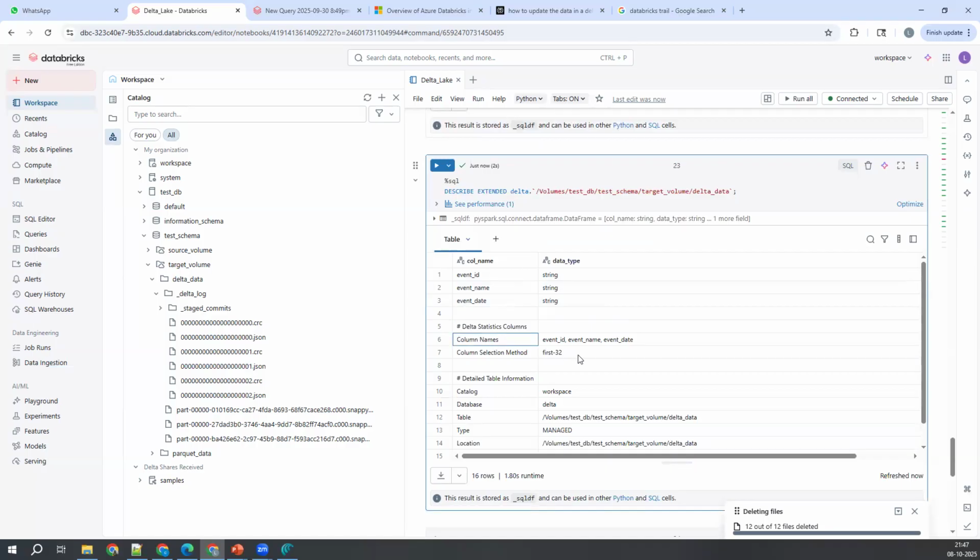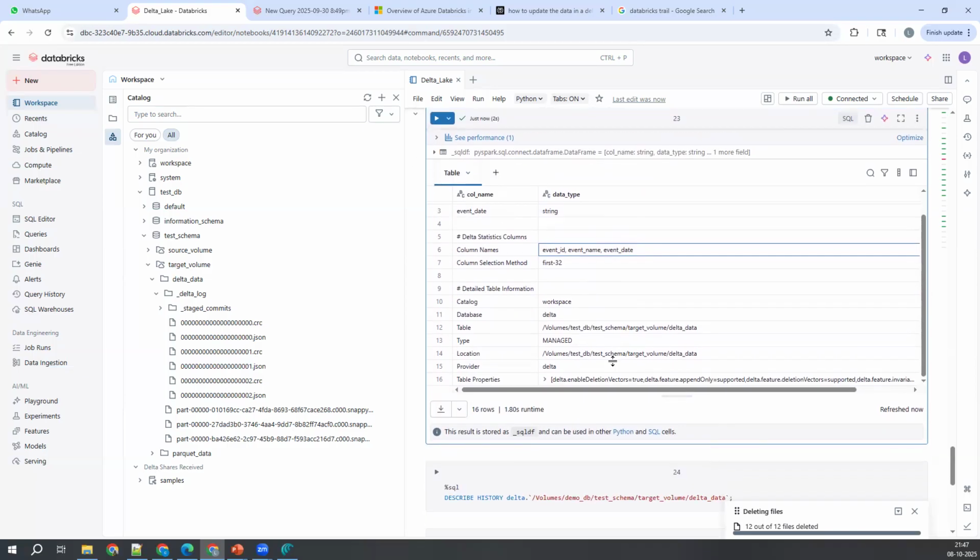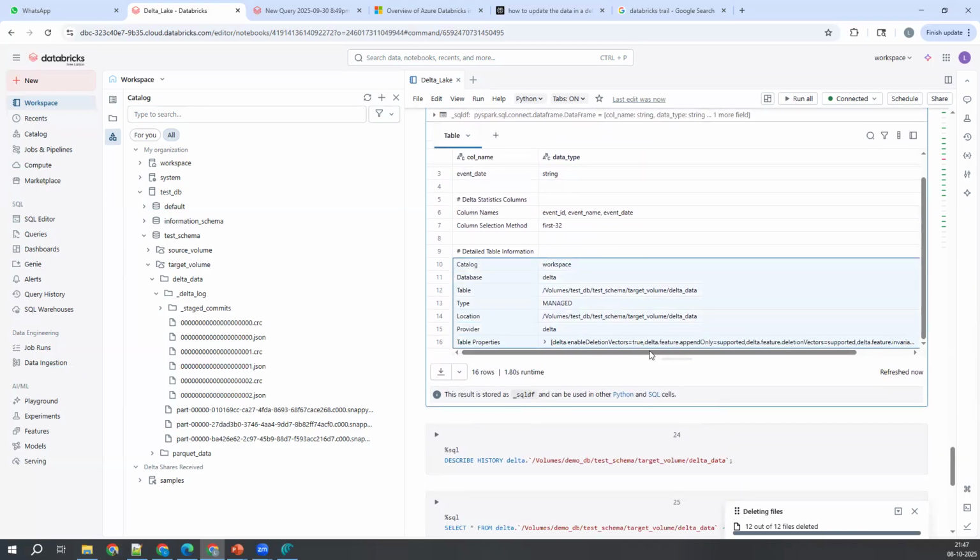Statistics of the column names, and apart from that, the most important information is here. Catalog is workspace. Catalog is nothing but your database name, a high level workspace. Database is Delta. Table is actually this one.